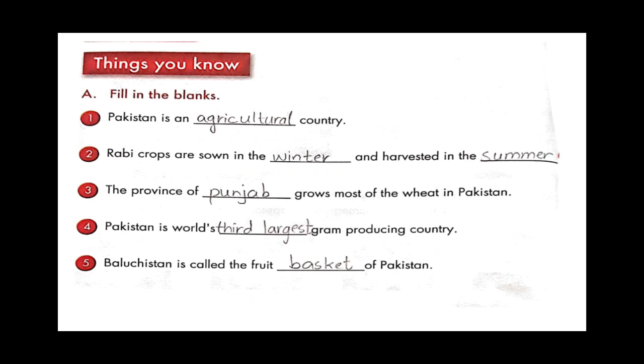Pakistan is an dash country. Pakistan is an agricultural country. Number 2, Rabi crops are sown in the winter and harvested in the summer. Number 3, the province of Punjab grows most of the wheat in Pakistan. Number 4, Pakistan is the world's third largest gram producing industry. Number 5, Balochistan is called the fruit basket of Pakistan.